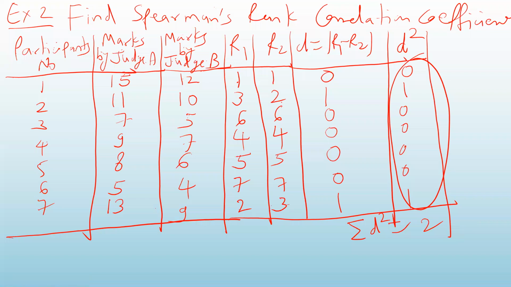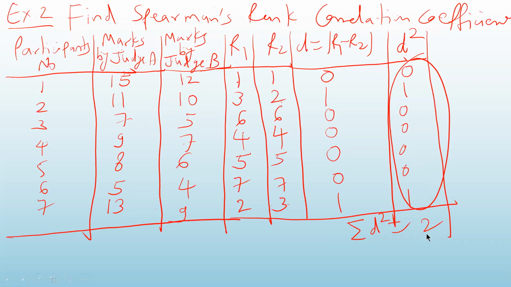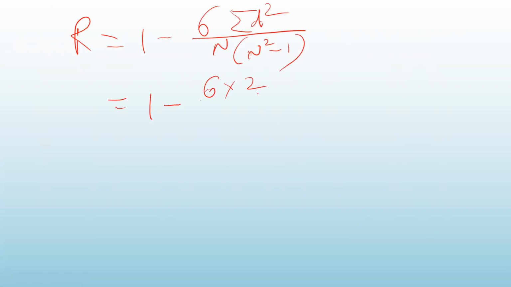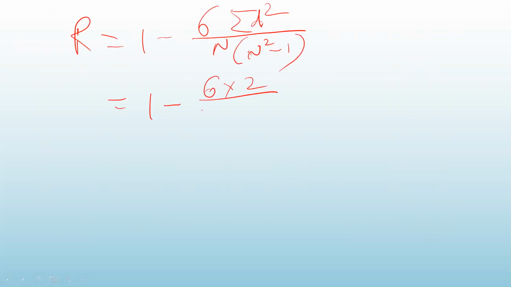Now we have to apply the formula. So what is our rank correlation coefficient? The formula is capital R is equal to 1 minus 6 into summation D square divided by n into n square minus 1. Here summation D square is 2. N is 7, since here there are 7 participants. So 7 into 7 square minus 1.